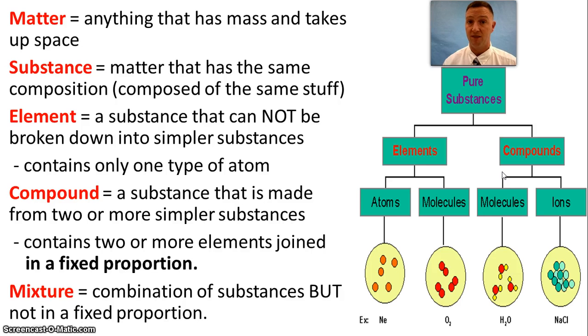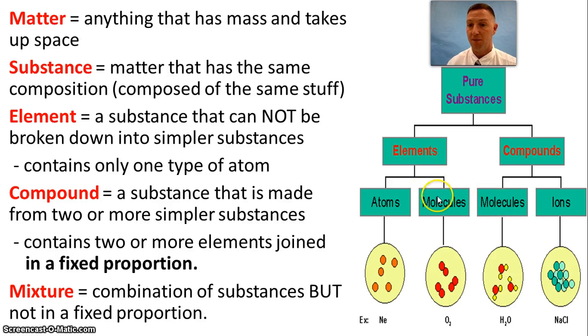Now, opposite from elements are compounds. Compounds are substances that can be broken up into multiple substances. Okay? So, the key with a compound is that they are joined in a fixed proportion. So, in water, I have one oxygen atom, the red one, for every two hydrogens, and I get the molecule H2O.